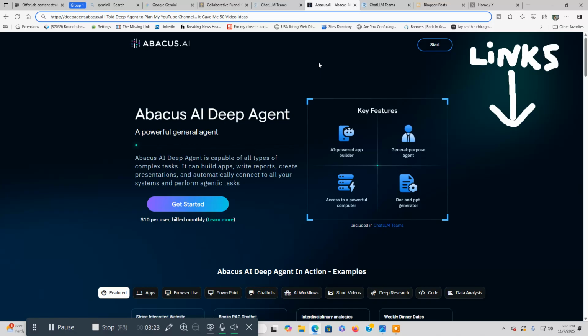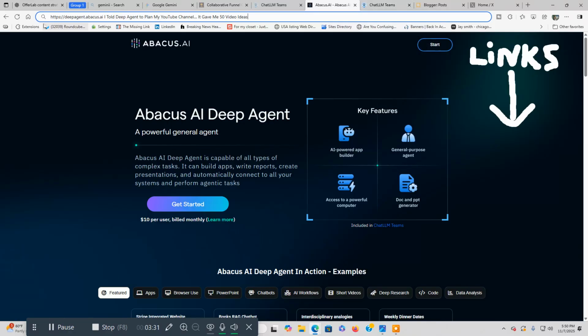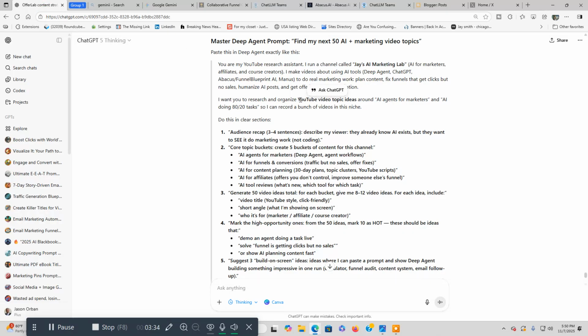Manus is another agent that's pretty good. I like this one better, but it's all going to boil down to preference. And then here we go. We're going to go over to my prompt, and then we're going to head back to Deep Agent, and I'm going to show you what it creates.